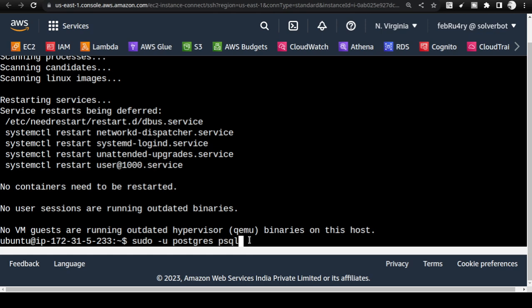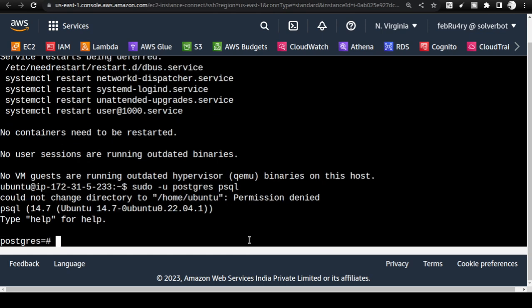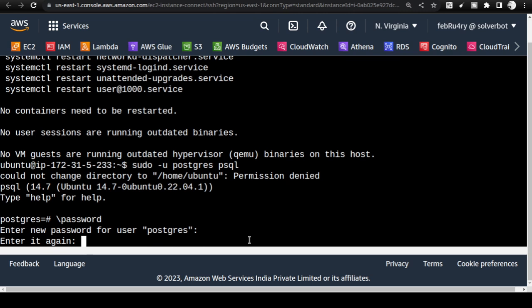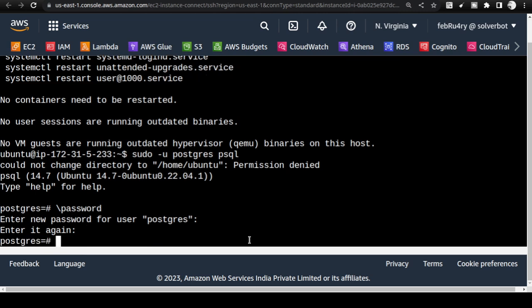Okay, this is how you first connect to PSQL. Once you connect to PSQL like this, first and foremost you need to set the password. Set the password, give an easy password, 1 2 3 4, that's it. Don't make it so complicated. Anyway, you're going to delete this instance after you learn this.